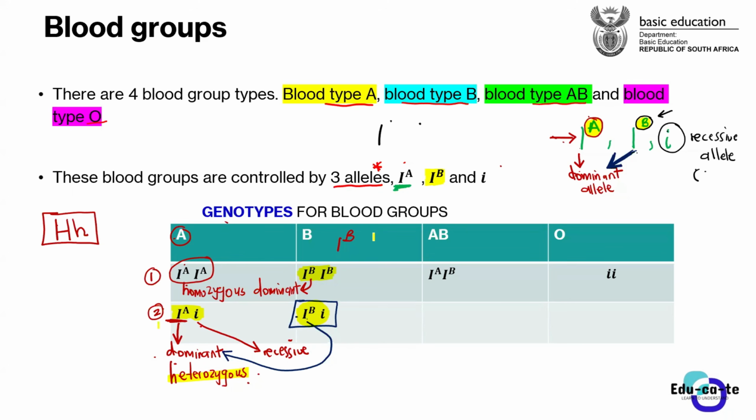Okay. Now let's make another combination. We have these three alleles, so we can make multiple combinations in our genotype. What if we have IAIB, something like this? Now you have two dominant alleles. Both of them are dominant, but they are different. So all of them are equally dominant, but different from one another. That is why we put different letters on them.